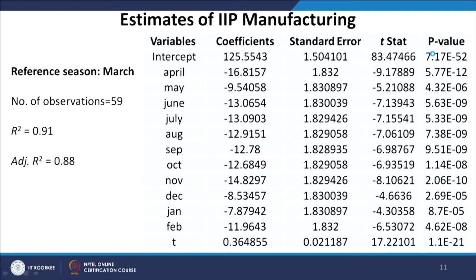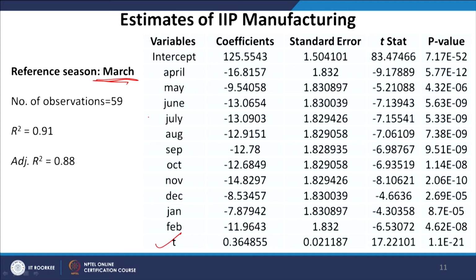First of all, I have considered the reference period March, and then the coefficients and their standard errors and t statistics are reported here, along with an estimate of a time trend, a deterministic trend. You can see that all the p values are very small, which implies that all these months are significant.